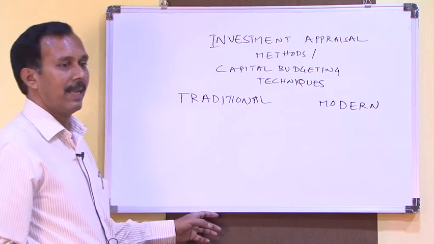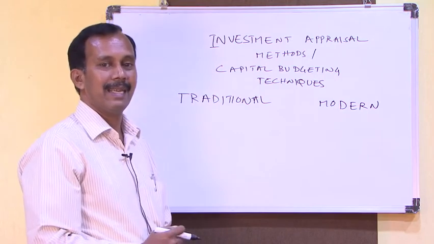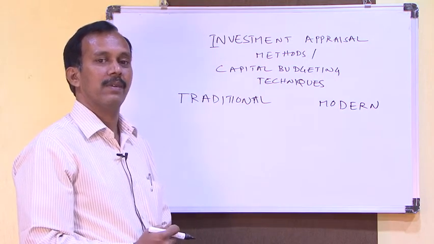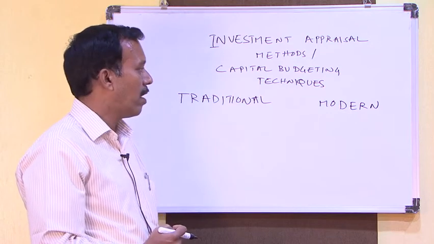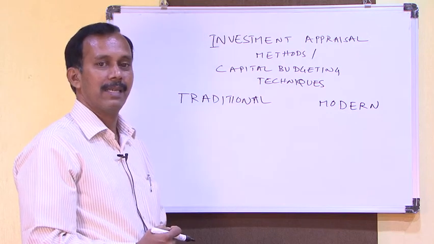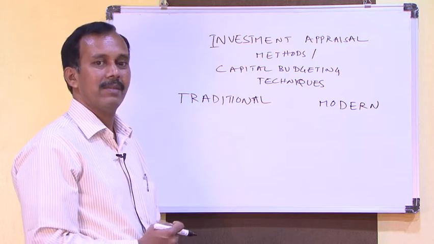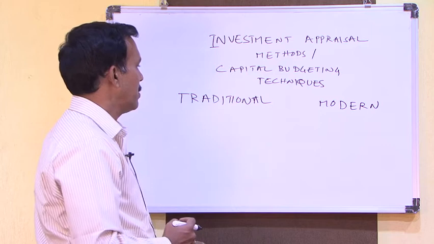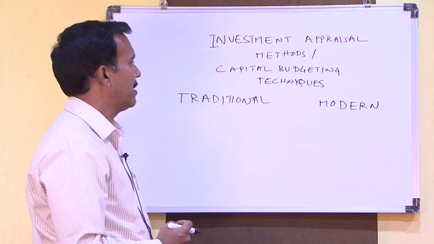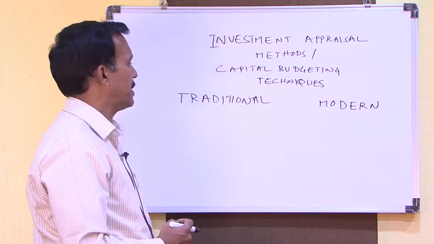The traditional method does not consider present value of cash flows. Modern methods consider present value of cash flows.